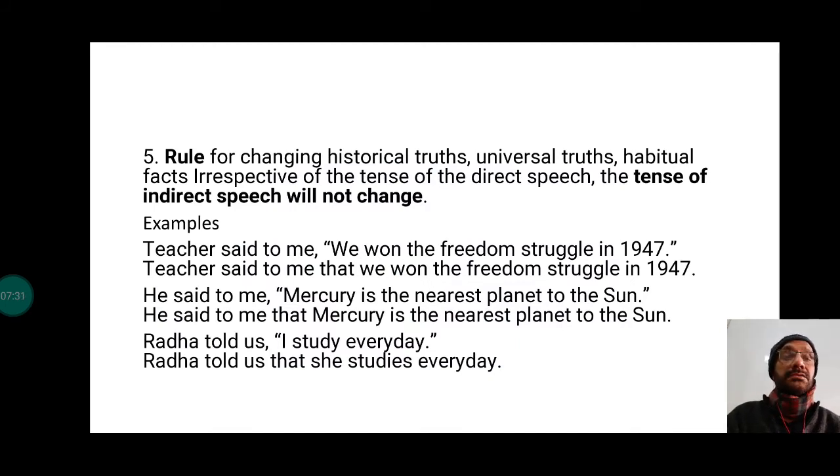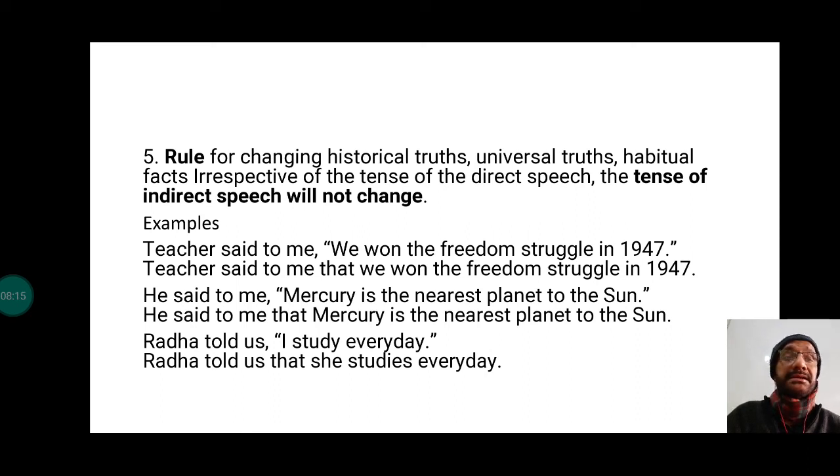Now, rules for changing historical truths, universal truths, actual facts. Irrespective of the tense of the direct speech, the tense of the indirect speech will not change. This is very important and you have to be very careful. If it is a historic truth, a universal truth, or a habitual fact that happens every day, then whatever the tense of the reporting verb is, the reported verb will not change.